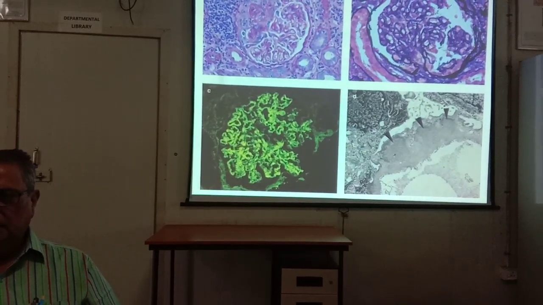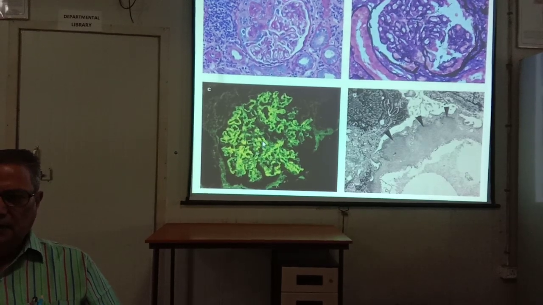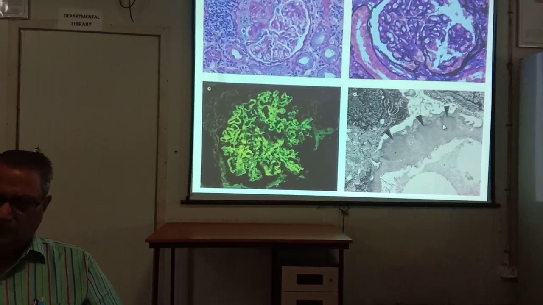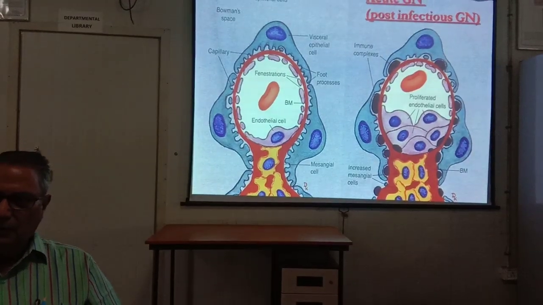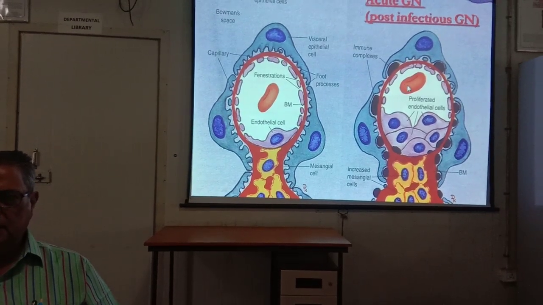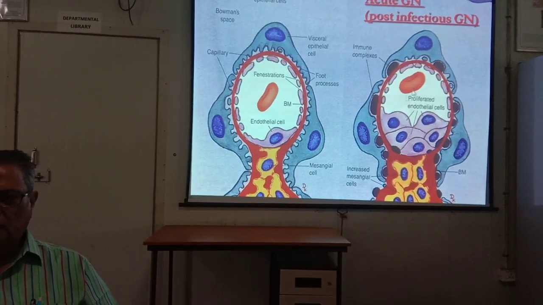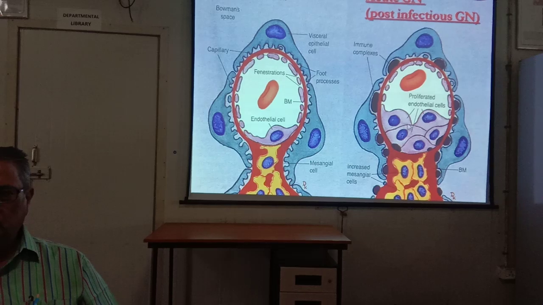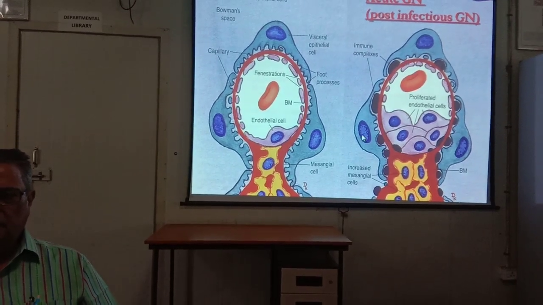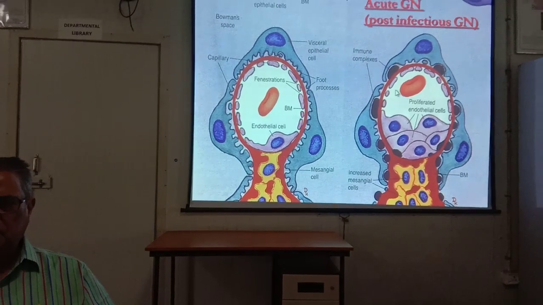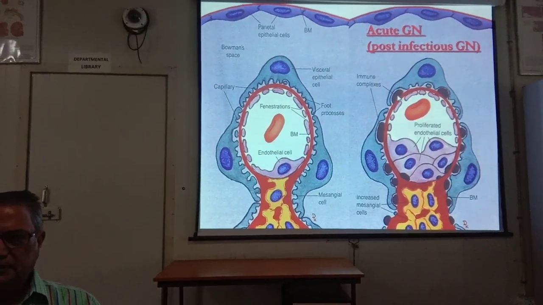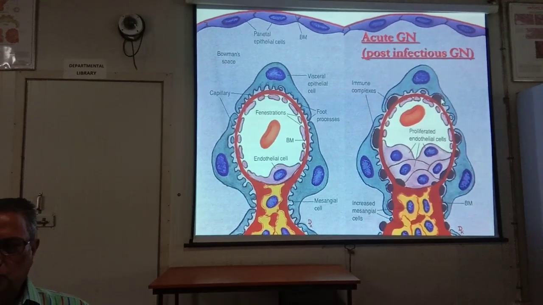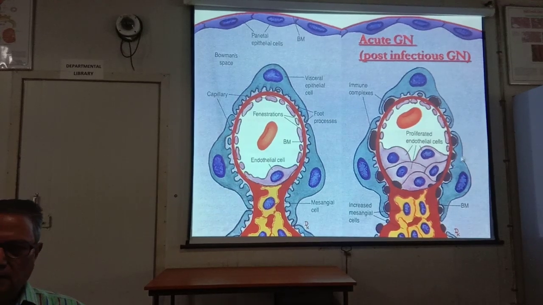This is proliferation of the glomeruli. This is the C3 deposition, or this is the subepithelial hump. Acute post-infectious, this is normal glomeruli. Here it is acute proliferative glomeruli. There is proliferation of the endothelial cells, and there is a hump-like formation. This is your hump. This is the immune complex, which in the electron microscopy appears as a hump in the subepithelial layer.